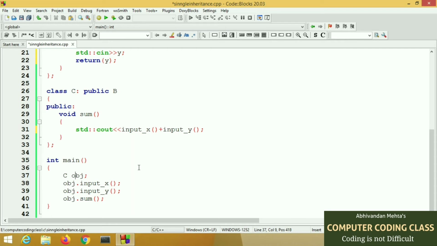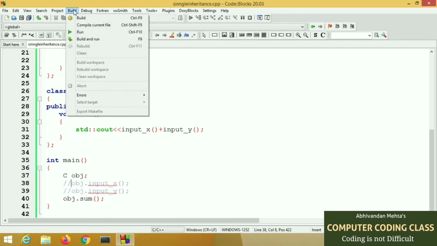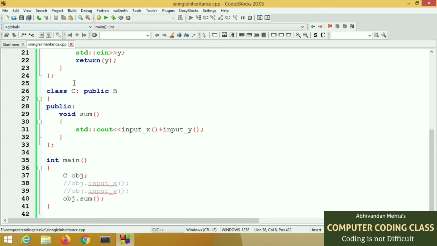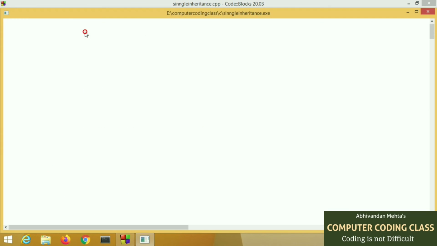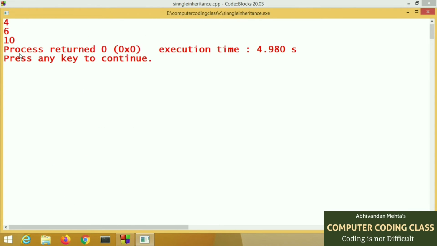There is no need to call the x and y functions in main. Directly we will call only the sum function, because we have already called x and y in the sum function. Next we will compile and run the program. We have successfully run the program. So this is the correct program.